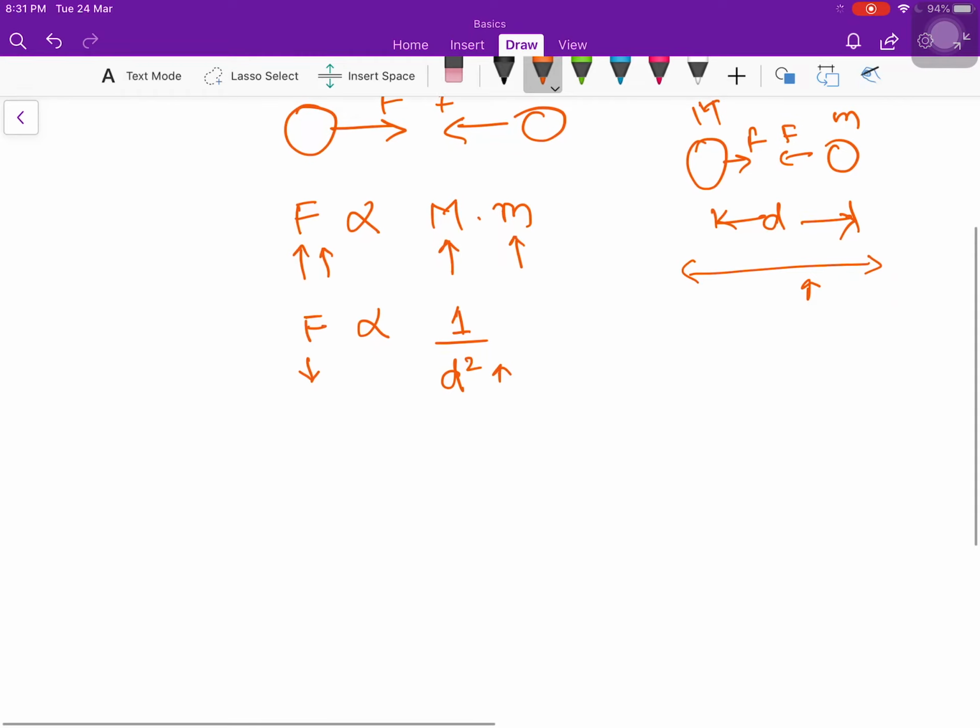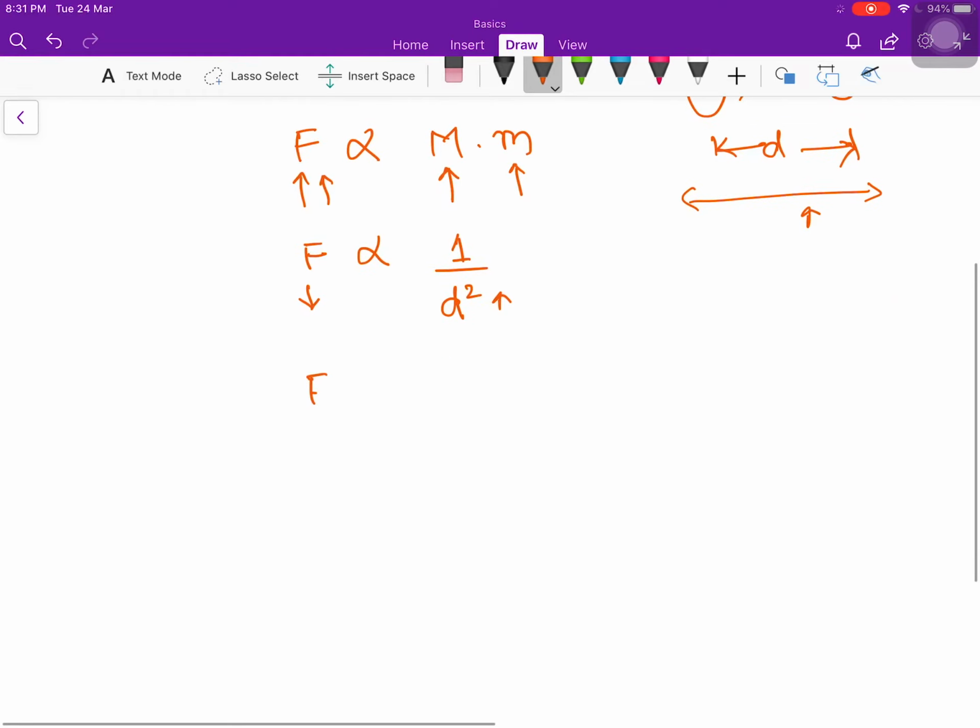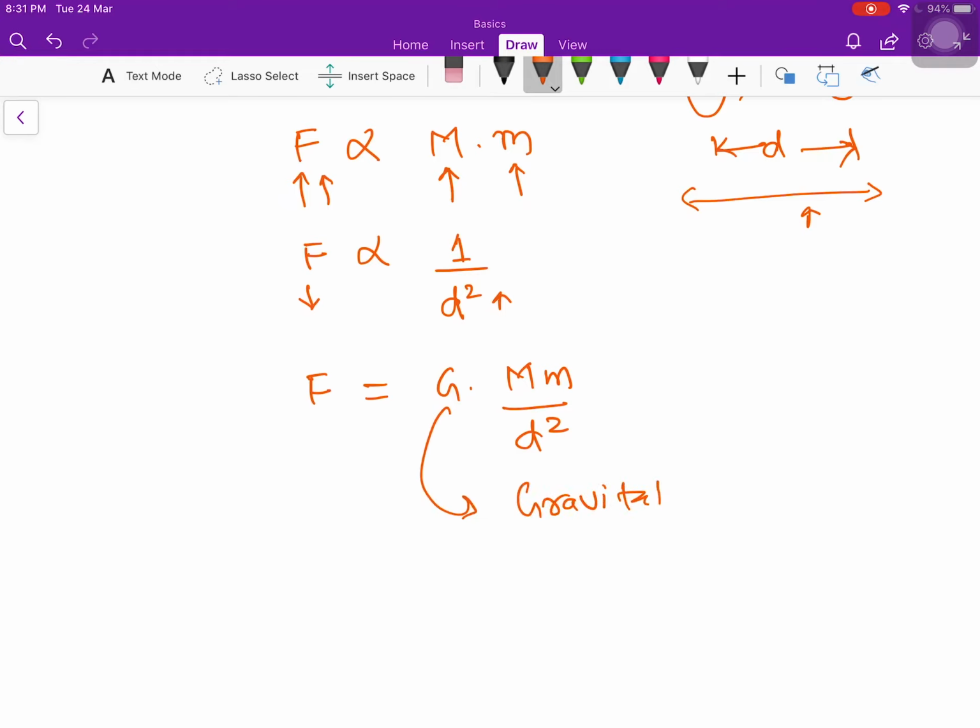Right? So Newton said that we can combine these two equations and write it in this way. Here this G is nothing but the gravitational constant. In fact, it is also called the universal gravitational constant because it is constant everywhere in the universe. And this G value was found by Henry Cavendish, and he found that this value is 6.673 into 10 to the power minus 11.